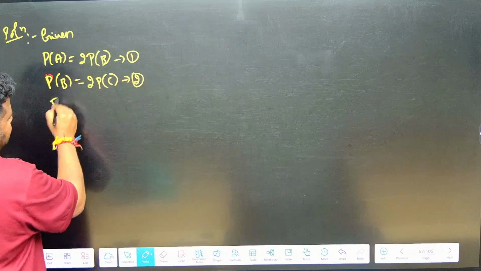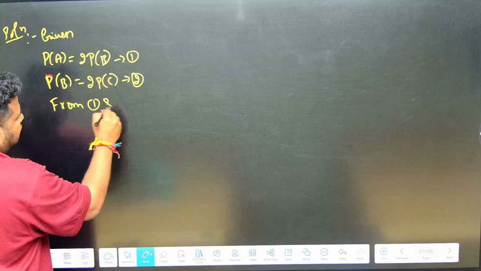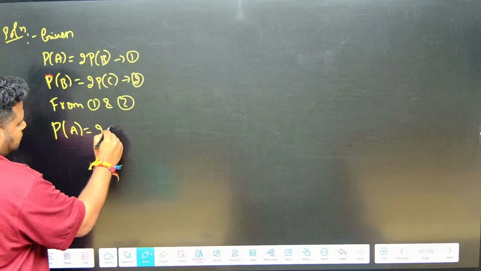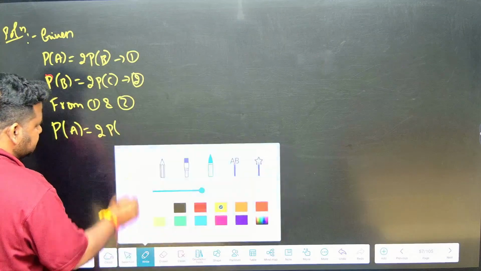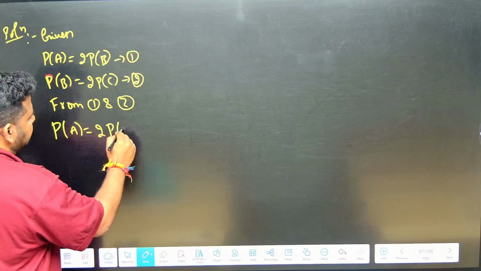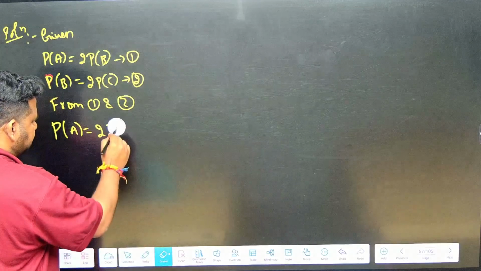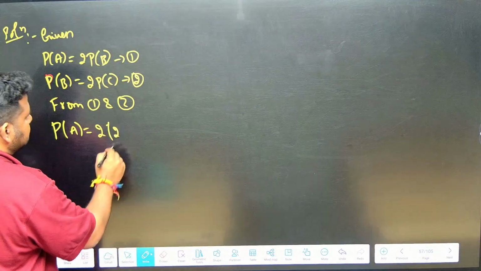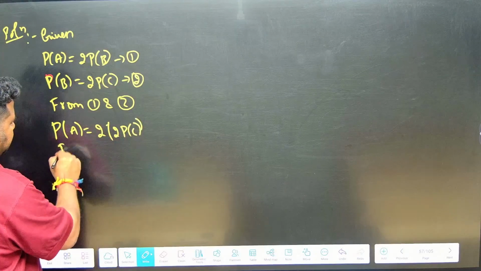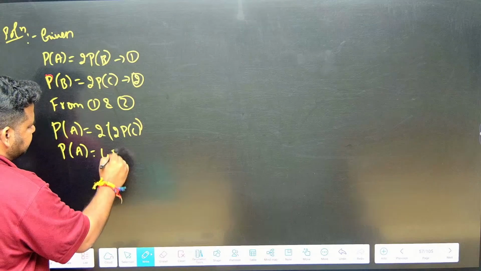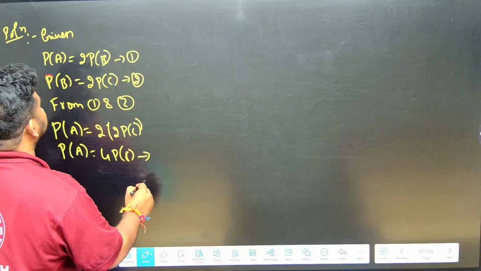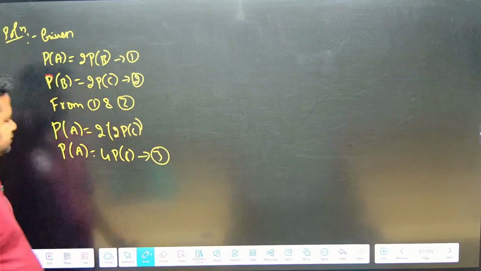So from 1 and 2, I can write probability of A is equal to 2 times probability of B, or I can write it as 2 times into 2 times probability of C, because probability of B is 2 times probability of C. So I will get probability of A is equal to 4 times the probability of C. Let this be equation 3.